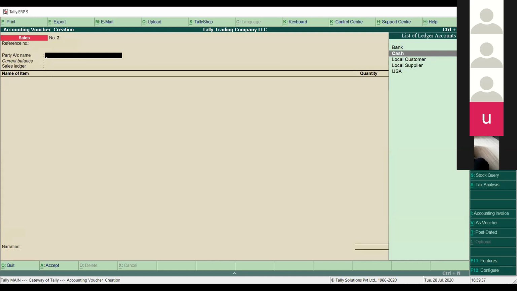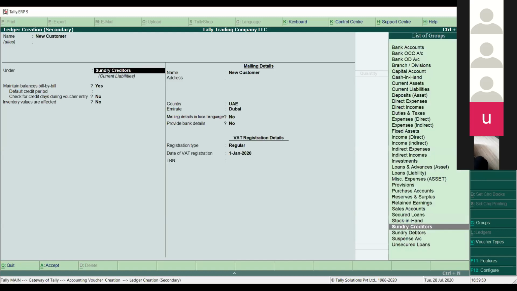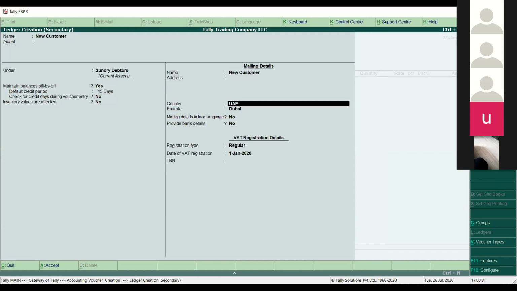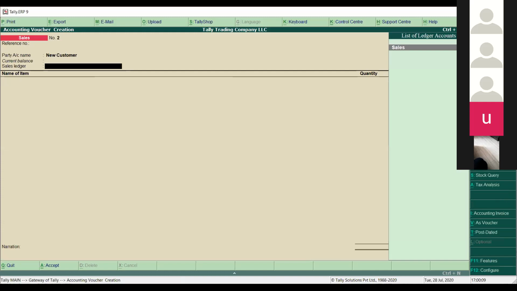If I want to create the new ledger from here, I'll press Alt C. It will take me to the ledger creation screen. Here I can enter my new customer name and select the group, which can be debtor or creditor. You can set up the opening balance, and how many days for the payment, and then the GST number and all. Just press Control A to save it. Now you can see that the customer ledger is coming here automatically. So I have to use the shortcut Alt C to make a ledger.